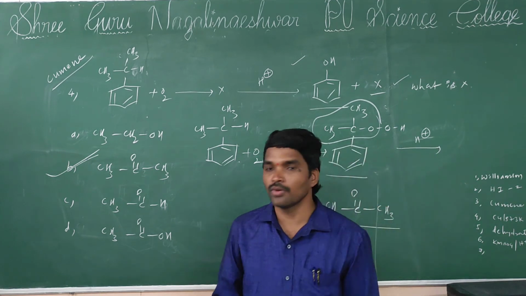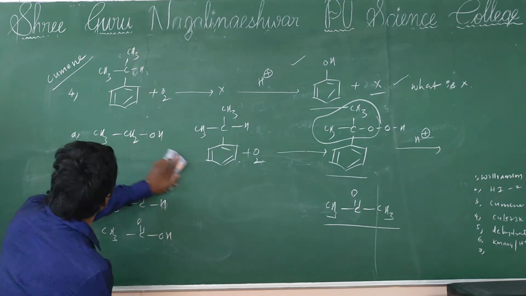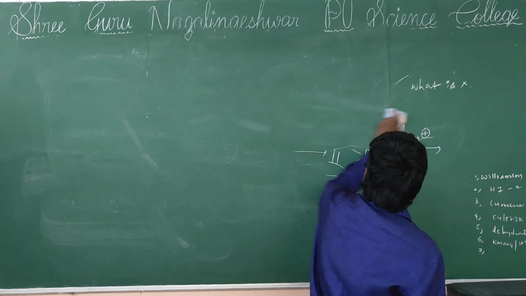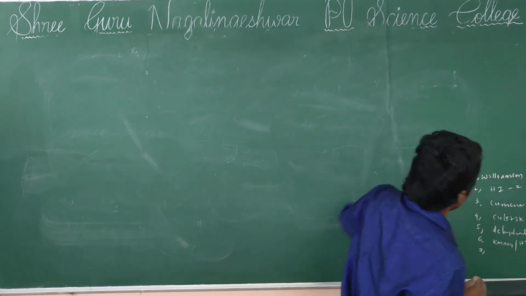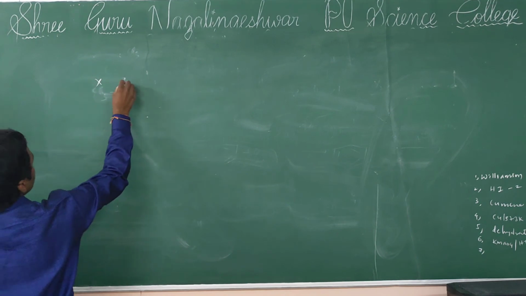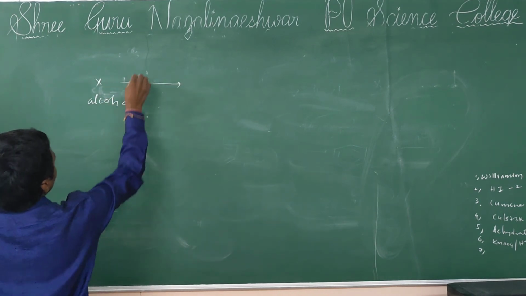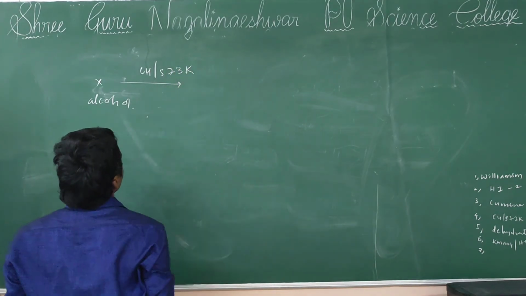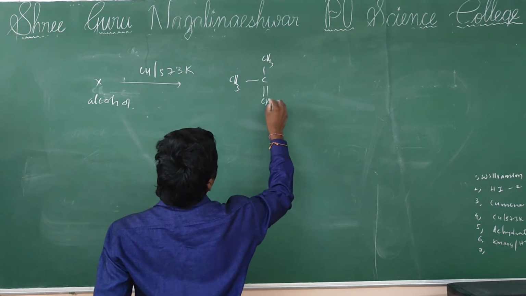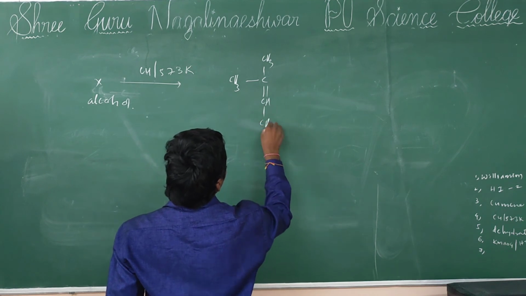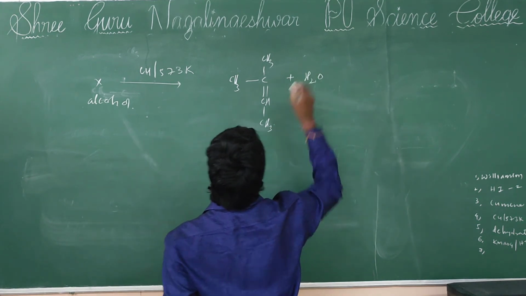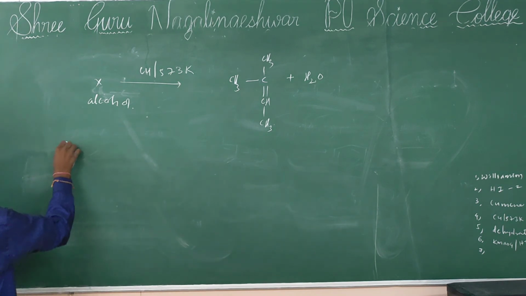Next, question number 5. X alcohol reacts with copper at 573 Kelvin temperature, then CH3 plus H2O will be formed. So an alkene will be formed. So what is the alcohol X?